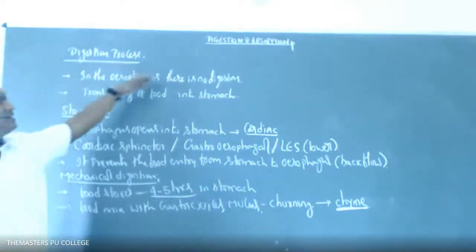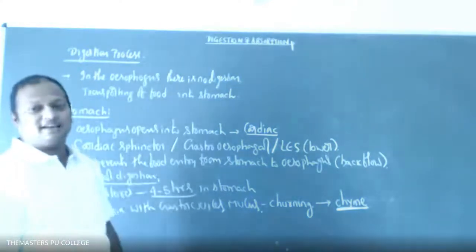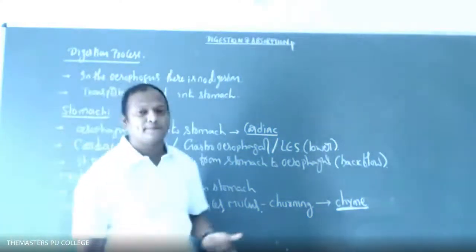In the esophagus there is no digestion. The process of digestion does not take place in the region of the esophagus. What is the reason, students? Because there are no digestive juices, no secretion, so no digestion.